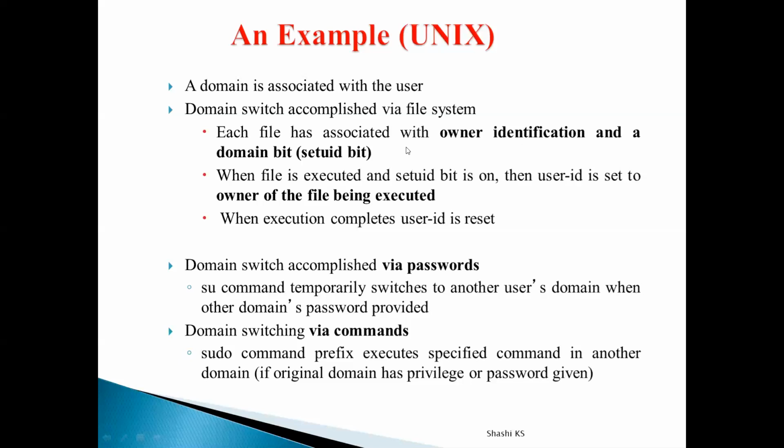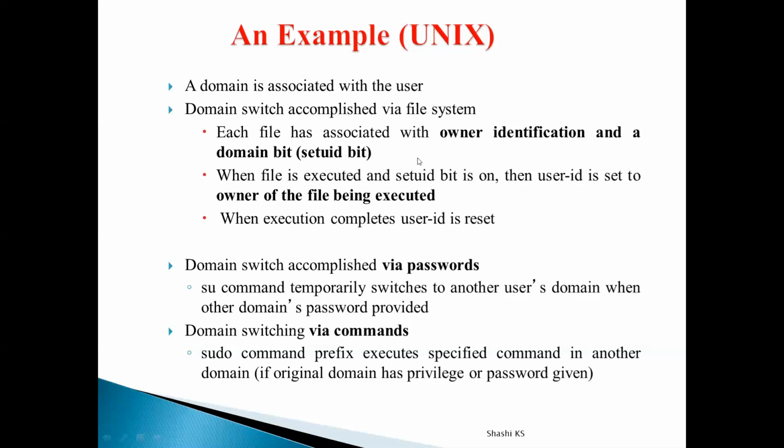Here is how we implement domain switch with this domain bit. Let's say user A is going to work with a file which belongs to user B. If user A is going to work with a file for which user B is the file owner, then the set UID bit will be set to 0. It will be off. And if the particular user B only is going to work with this file, then the set UID bit will be on.